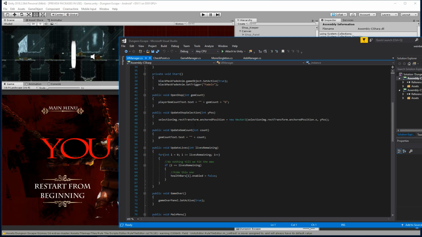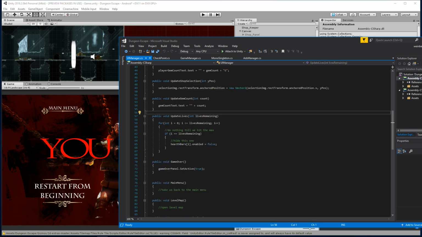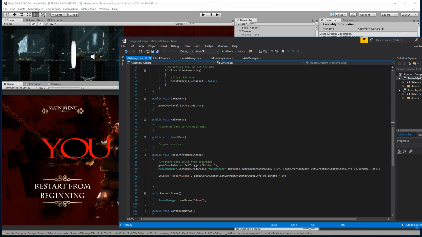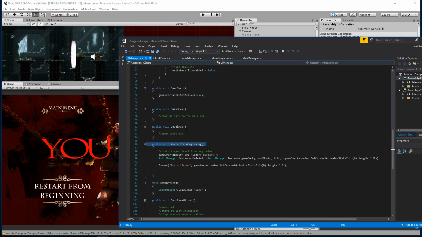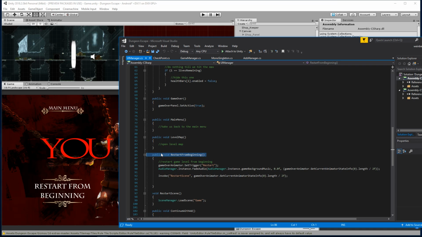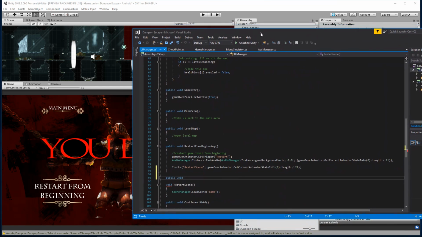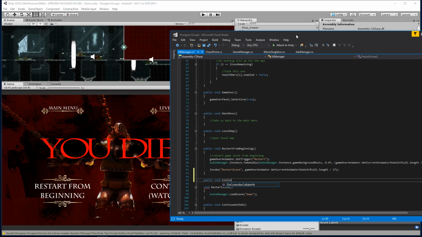And what we need to do here is we have open shop. We don't have a button for that, so we're going to change that. But so here's our restart from beginning code, and here's our continue. We don't have one. All right, so we can restart from the beginning. And then here, public void, this is going to be continue with ad, yeah. So continue with ad.